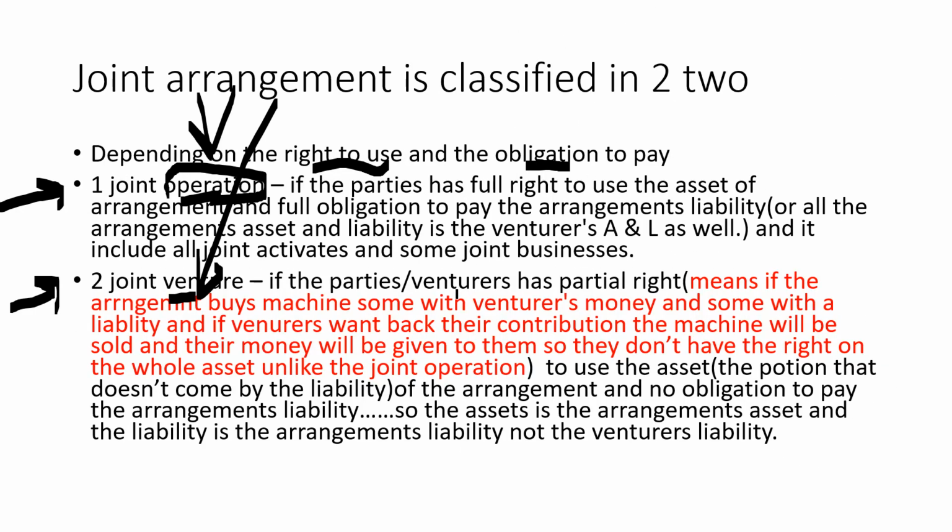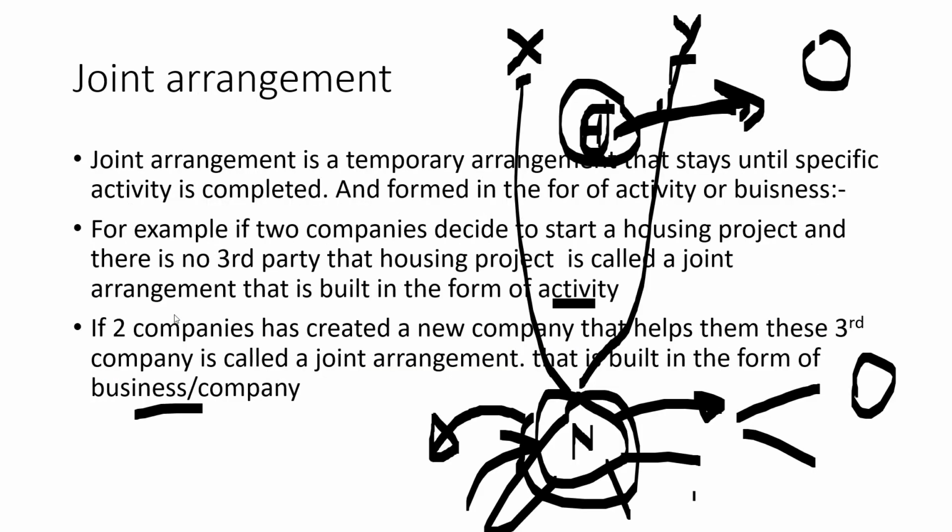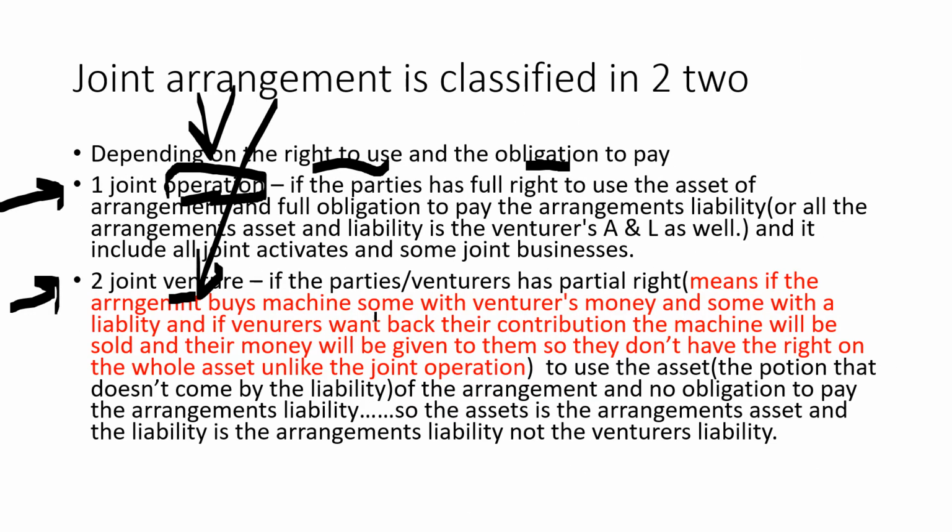If the venturer has partial rights, means if the arrangement, this N, buys a machine, some with the venturers' money and some with a liability.